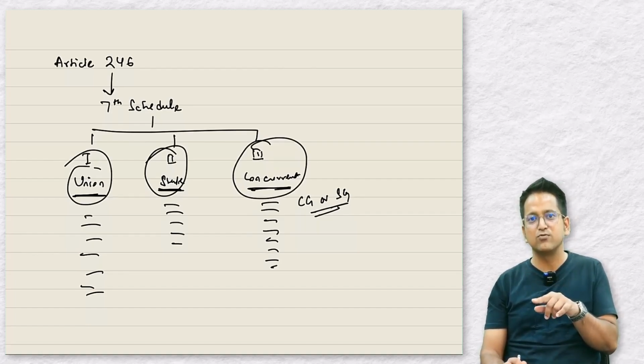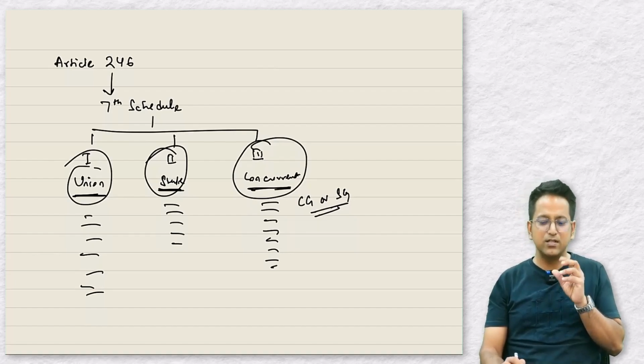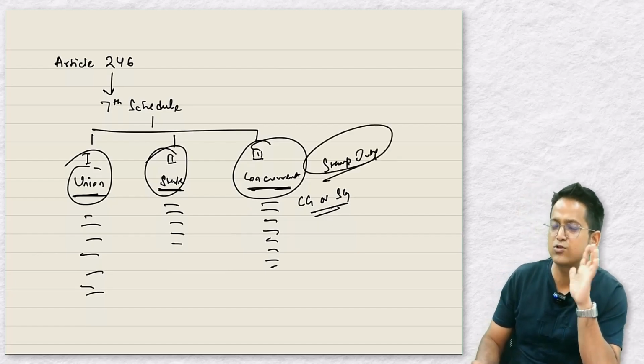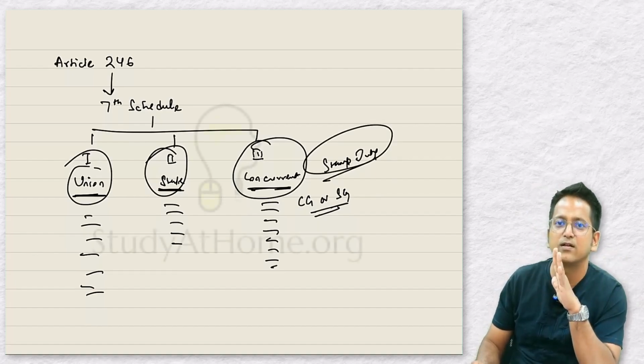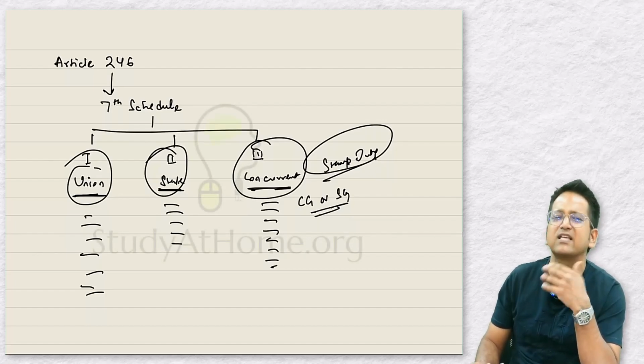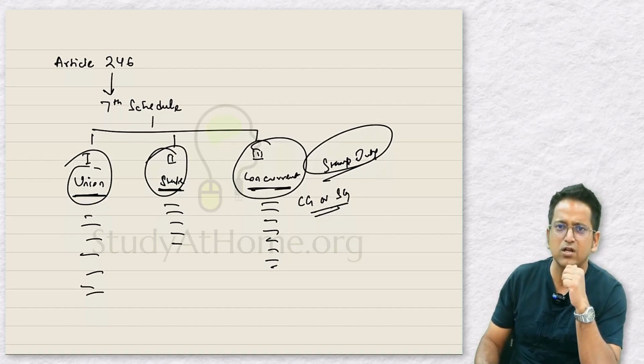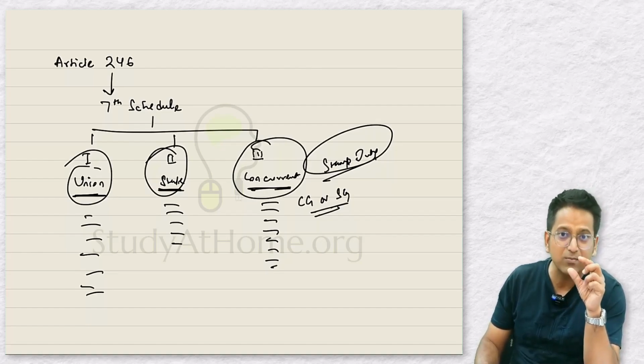Sometimes central, sometimes state. For example, stamp duty is a tax in this. Now I paid the stamp duty. So I paid a stamp duty of 100 rupees. Now either that is of the central government or the state government. Now you'll ask, sir, to whom does it belong? I'll tell you. This stamp duty is paid on many matters. Like when we make a partnership deed, we pay stamp duty. If we are registering land, we will have to pay. We will pay even while making any rent agreement. So there are certain matters specified.